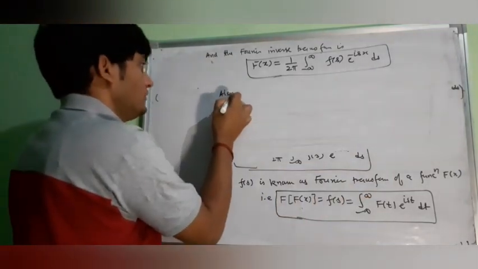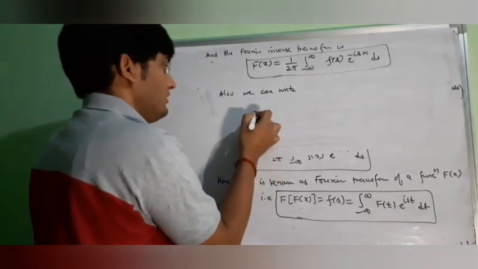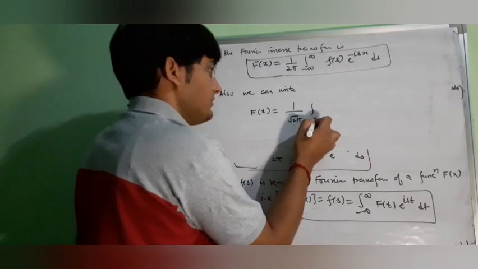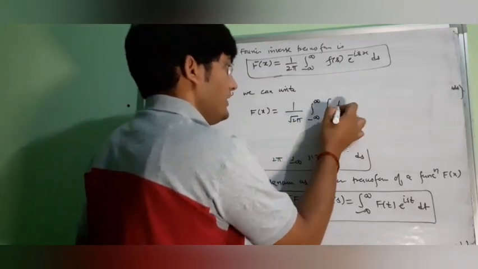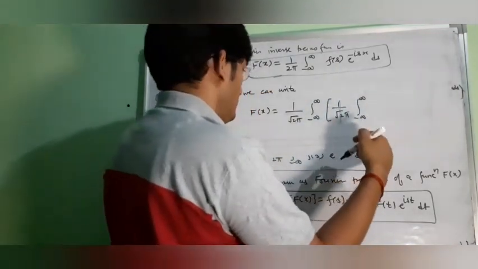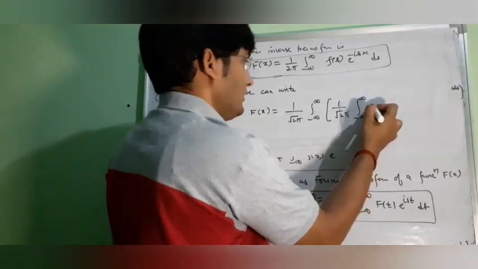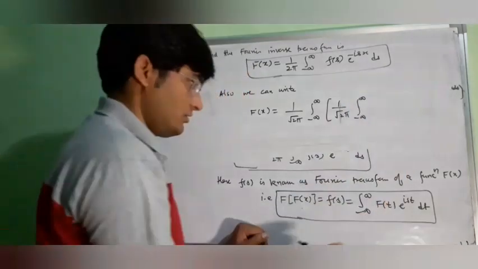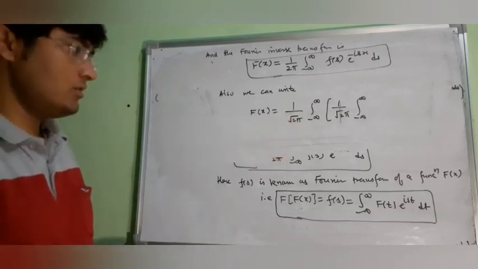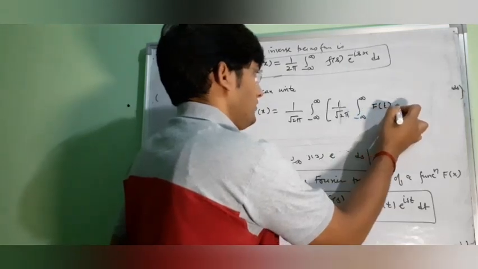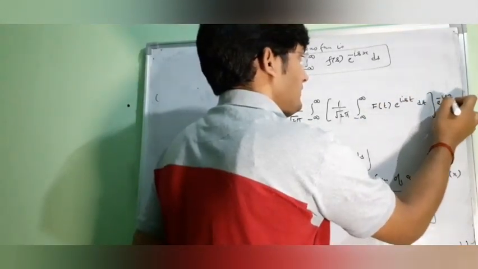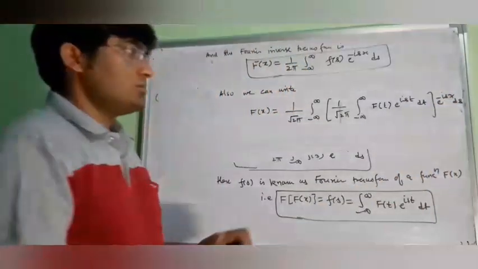Also we can write fx equal to 1 by root 2 pi, integral minus infinity to infinity, then 1 by root 2 pi, integral minus infinity to infinity, and in the bracket we were having the function ft e power ist dt, and then ds, and e power minus isx into dx. So this was our equation 4.